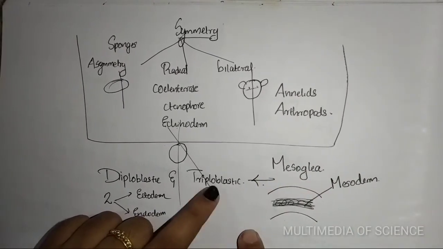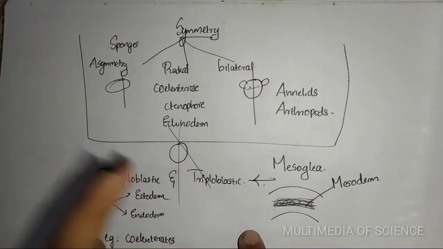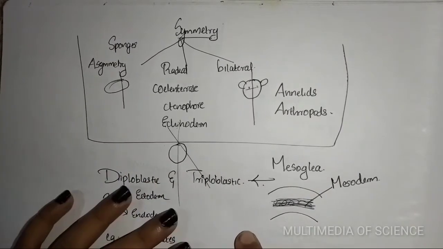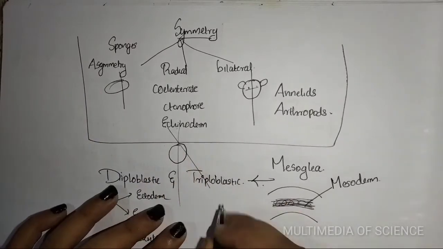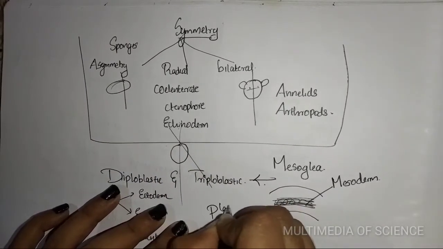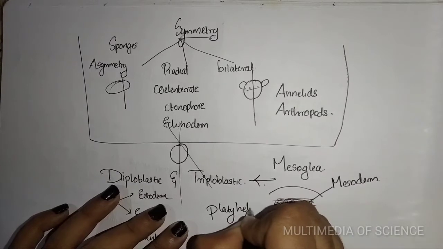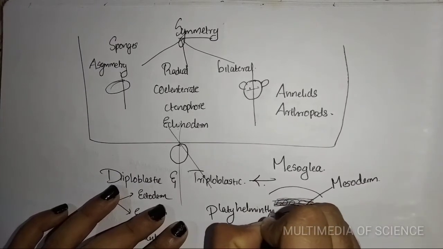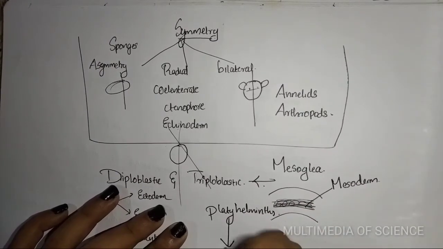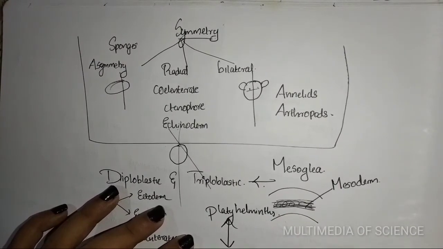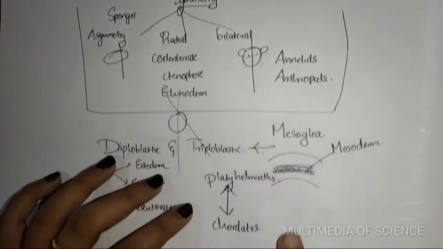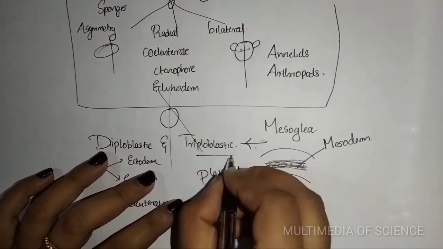The example for triploblastic is Platyhelminthes to chordates, taking the order from the NCERT textbook. These are all examples of triploblastic.